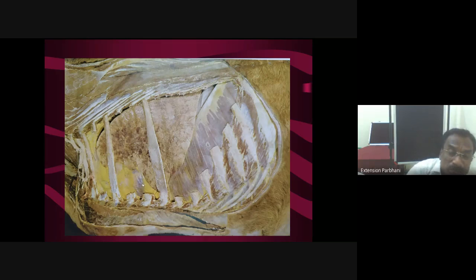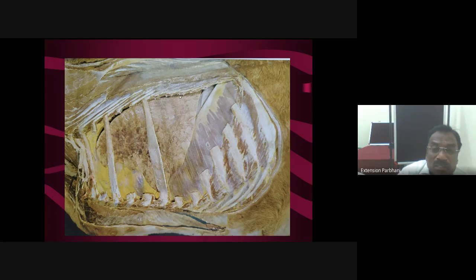Now, medial to the elbow joint, from third to sixth rib, if in this region, from the left side, you put your stethoscope, you will hear the heart sound. This is auscultation of heart. For auscultation of lung, see, the major portion of the thoracic cavity is occupied by lung, and ventrally in between two lungs, there is a space called the mediastinal space where the heart is located.